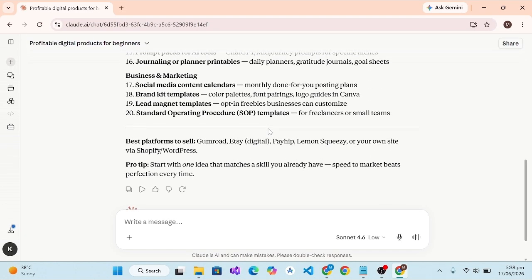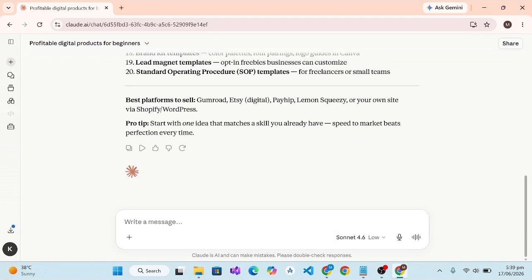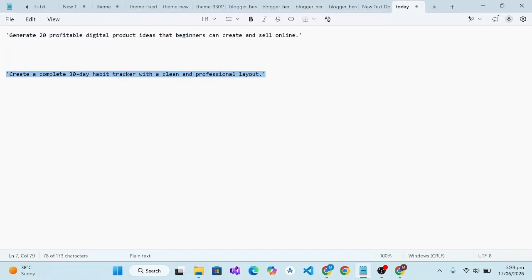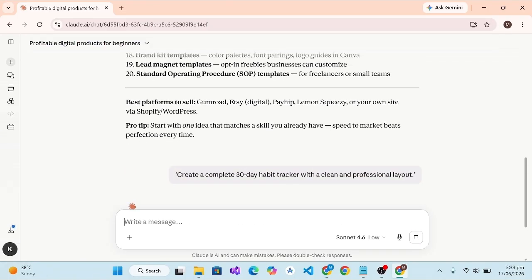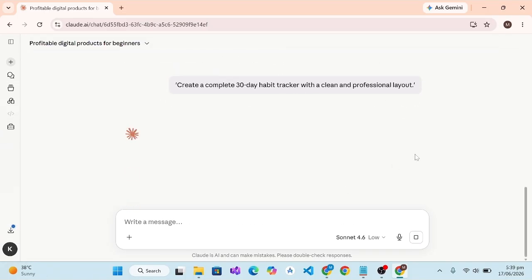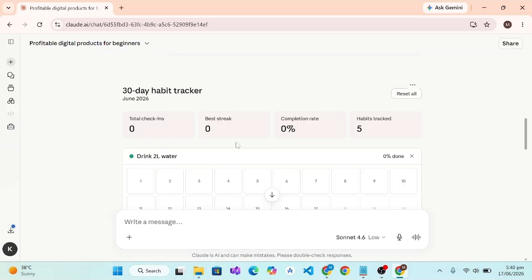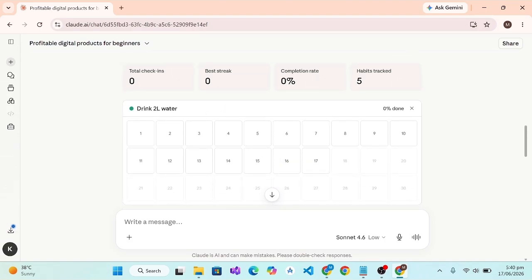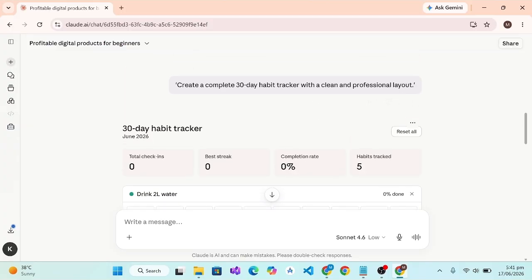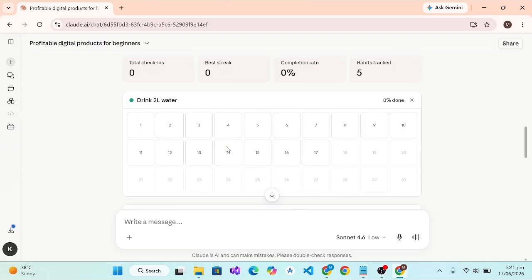So I will make a simple product using Claude, and that is a habit tracker, and I will ask it to make a complete 30 days habit tracker with a clean and professional layout. After a while your habit tracker will be ready to be uploaded directly on Gumroad without any editing. So here is our habit tracker that is of 30 days. First of all, check total checks, best streaks, completion rate, habit track, 5 habit track. You can give it a prompt to track 20 habits, 12, anything you want.